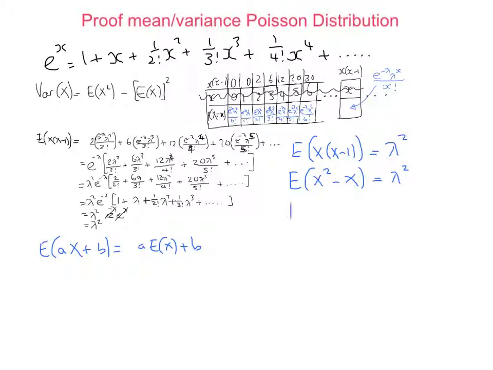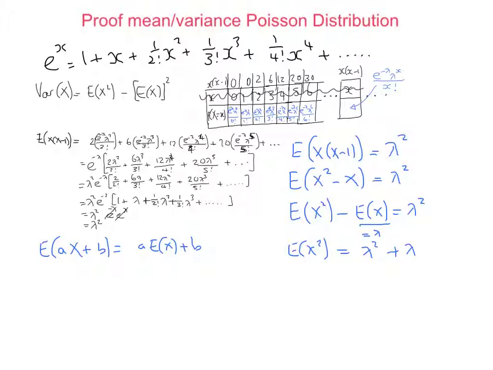So we can use the same rule here. This will equal E of x squared minus E of x, and that equals lambda squared. Okay, now we know what E of x is. E of x is lambda. We worked that out just now. So E of x squared equals lambda squared plus lambda.